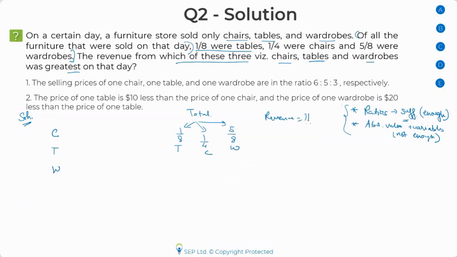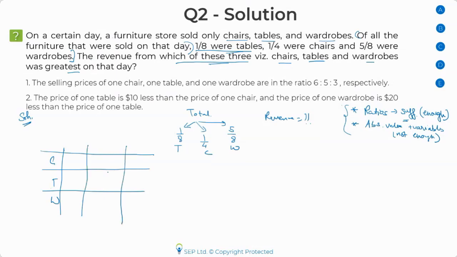Now, whenever I see a question where they are talking about number of units and revenues, and this is the type of question that you will come across a lot, what I prefer to do is very quickly make a unit, price, and revenue table. It's a better way of consolidating all information in one place. So I'll write this as number of units.